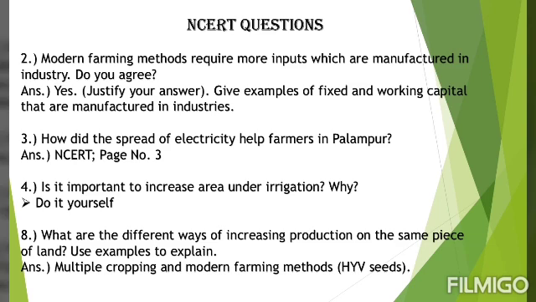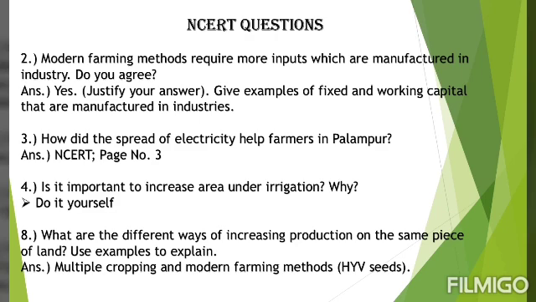Question number 3. How did the spread of electricity help farmers in Palampur? Now this was also given for your assignment. The answer is on page number 3. You will write how earlier farmers used Persian wheels, but then as electricity was introduced, they started using electricity powered tube wells that helped them to cultivate large areas of land much more efficiently. Now this answer also has to be written in points. Number 1, you will write about Persian wheel and then you will write about electricity.